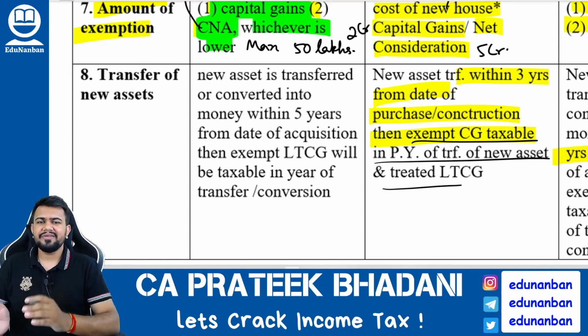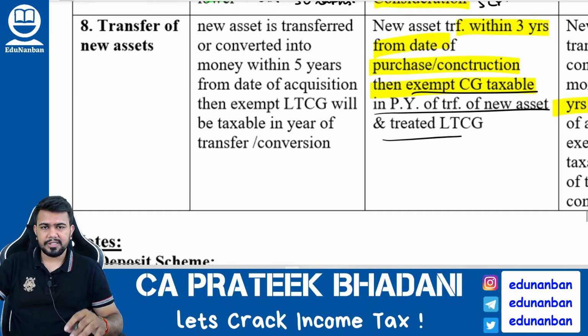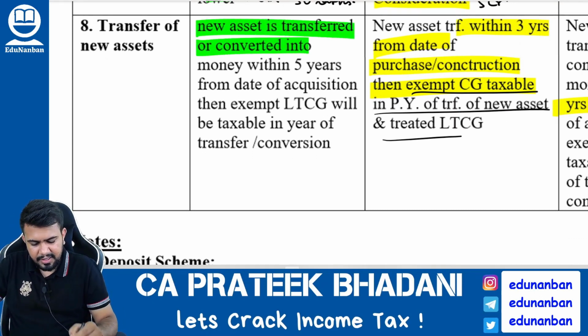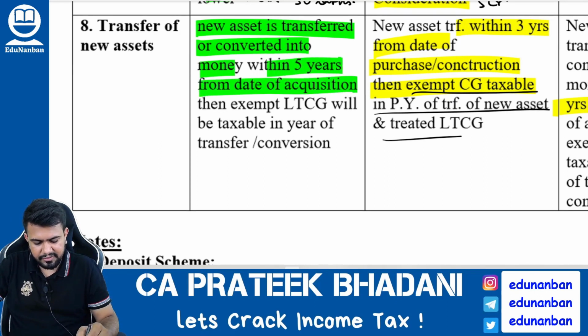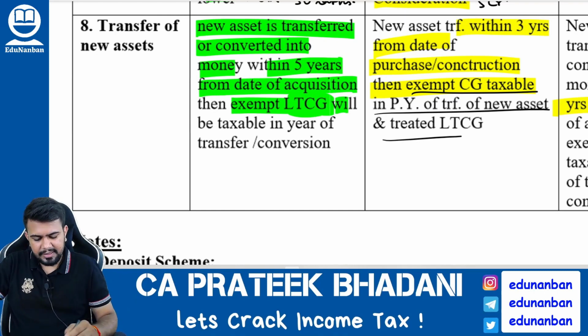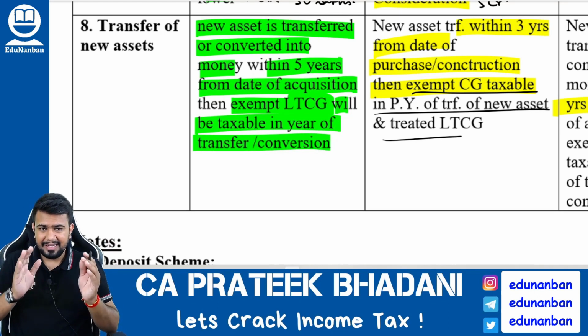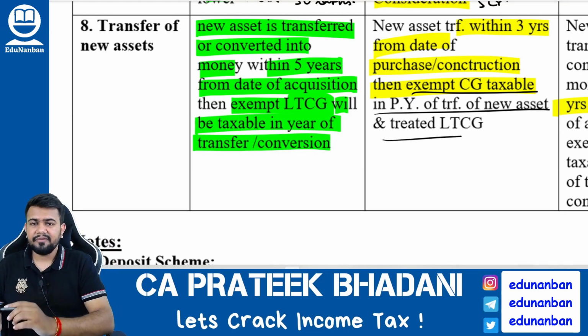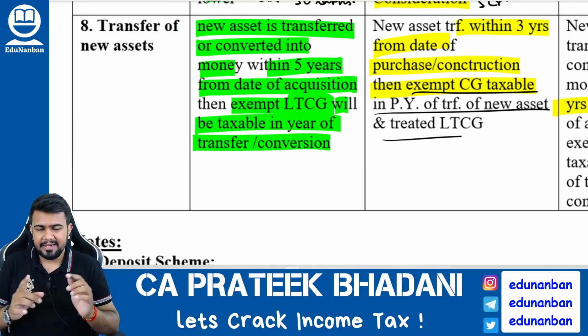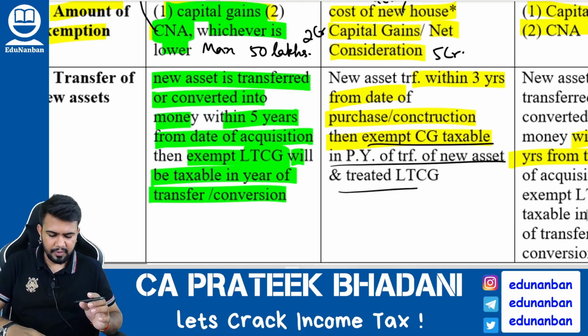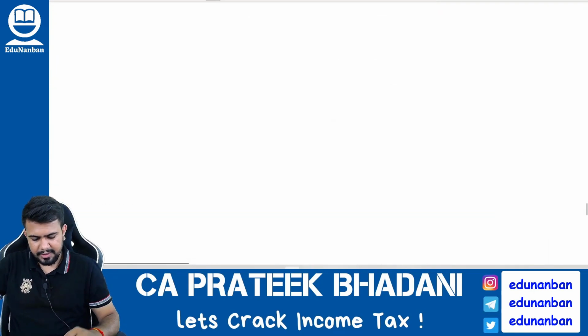Sir, within 5 years itself, if the bond is sold to some other person, or even if some loan is taken against the bond, then what will happen? If the new asset is converted into money within 5 years from the date of acquisition, then the exempt long-term capital gain will again become taxable in the year of such transfer or conversion. The capital gain which was already allowed as exemption will now become taxable in the year in which such bond is sold or money is taken against the bond. I hope you are clear.